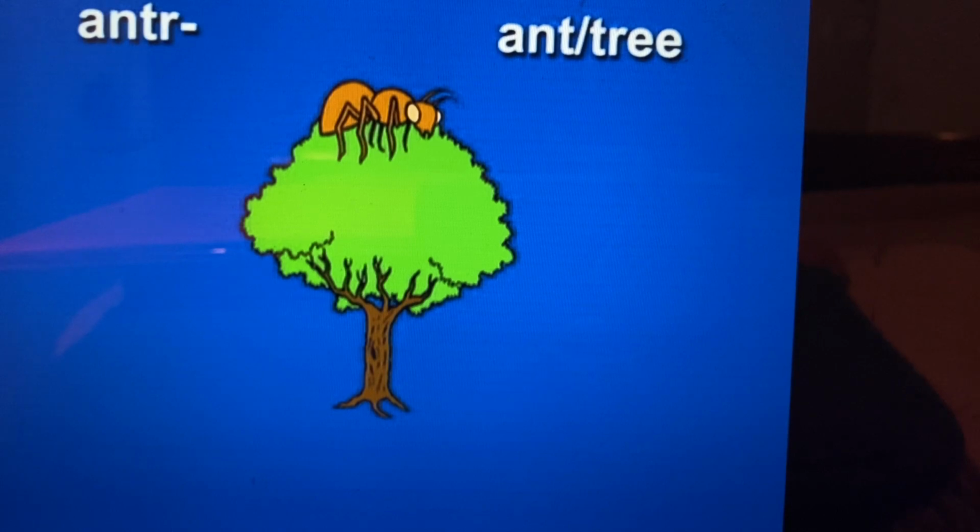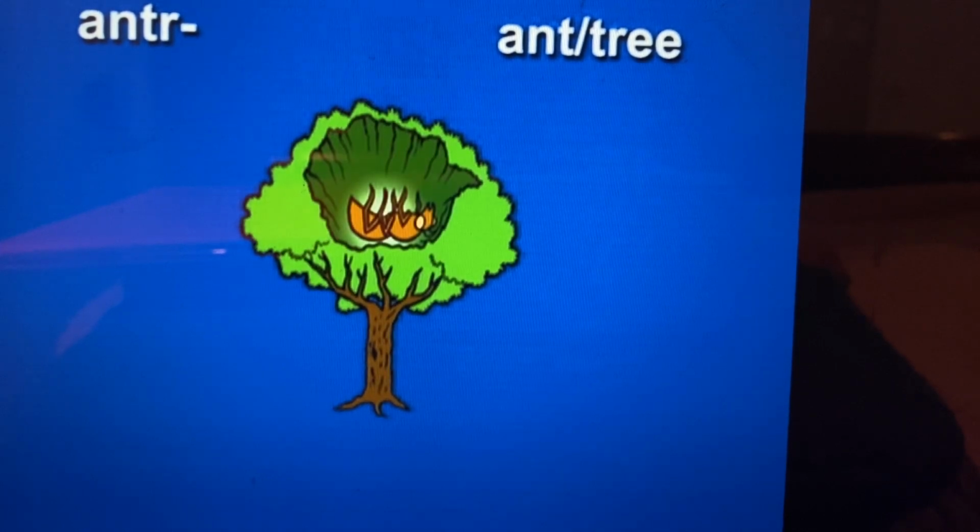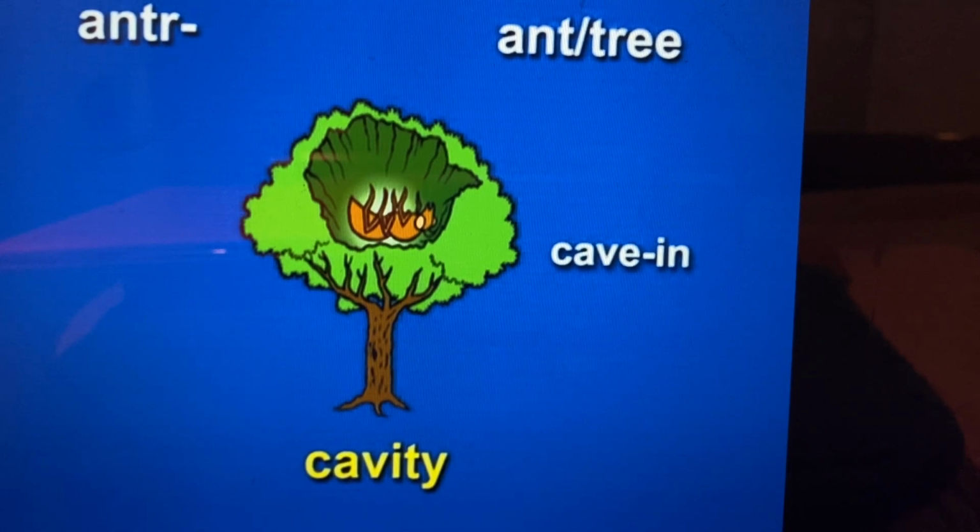As you look at this image of ant tree, see the ant in the tree falling into a gigantic cave-in. The cave-in will remind you of cavity. Anter, ant tree, cave-in, cavity. Say it twice. Anter, ant tree, cave-in, cavity.